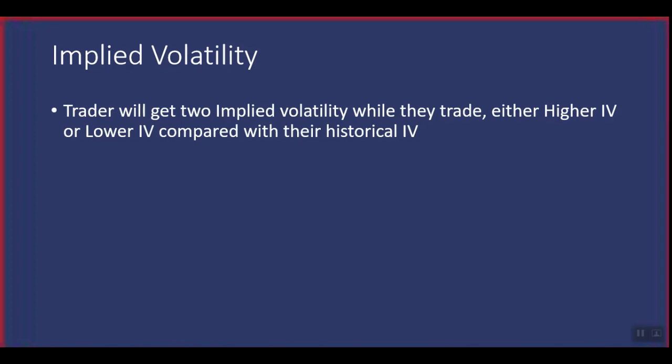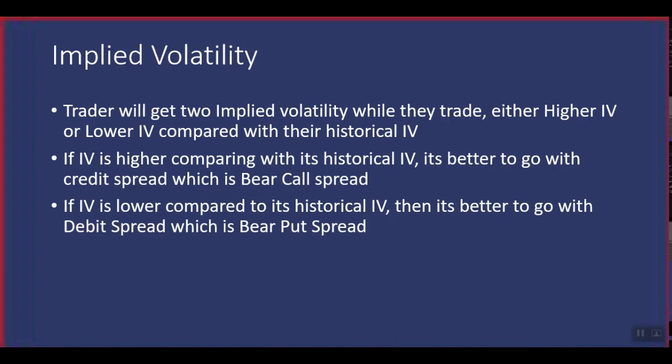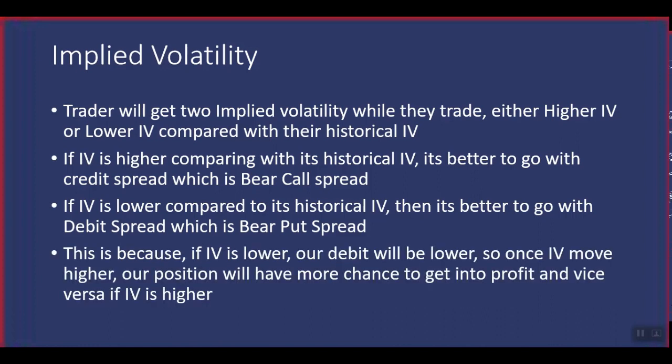If you are unaware about this IV, then I would request you to watch our video where we have uploaded about this IV and how to find out which is a higher IV and which is a lower IV. If IV is higher compared with its historical IV, it's better to go with the credit spread, which is the bear call spread. And if IV is lower compared to its historical IV, then it's better to go with the debit spread, which is the bear put spread. The reason is that if IV is lower, our debit spread will be cheaper.